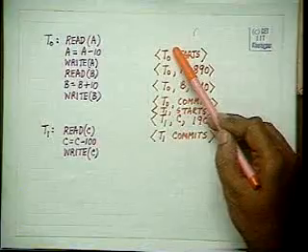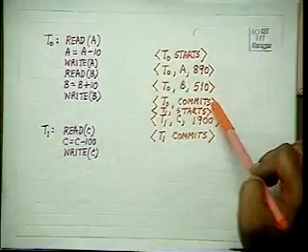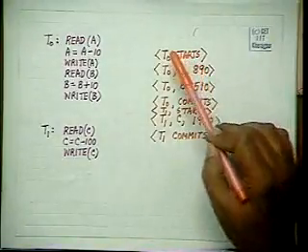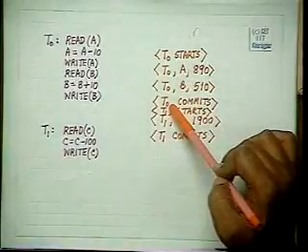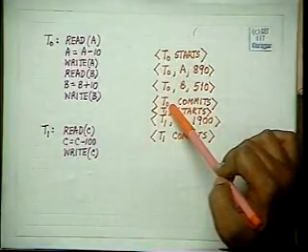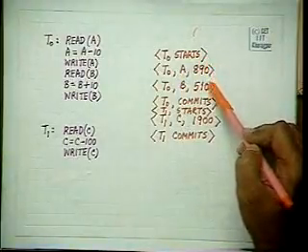We scan the log to see those transactions which have got both start and commit. Those transactions which have got both start and commit will be redone. The function redo just simply writes onto the disk these values.